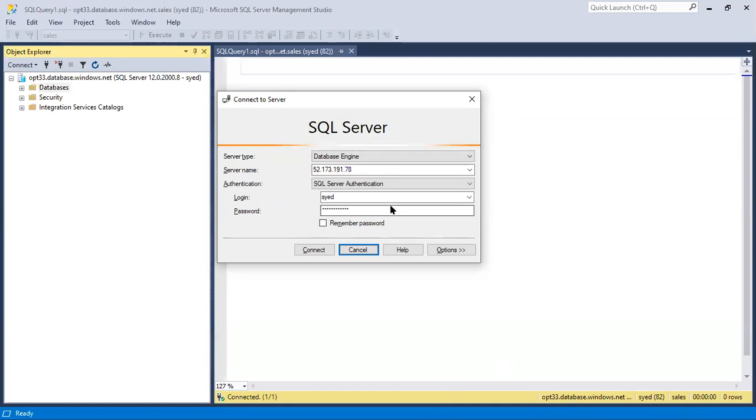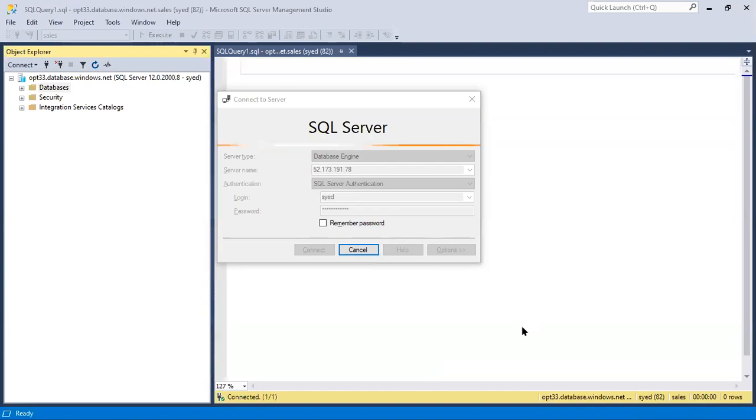One question is there: will the database run 24 by 7 unless we stop the server? 24 by 5 also we can run. We can schedule actually. We can mention the shutdown timings, define the shutdown date and time, and the server is shut down automatically at that date and time. If you want to run the server only 5 days a week, we can shut down the machine by mentioning that date and time.